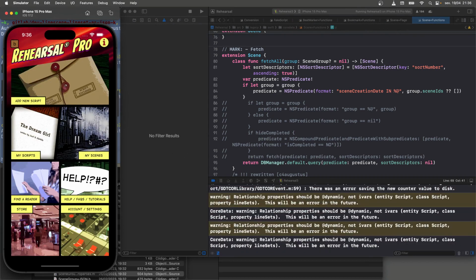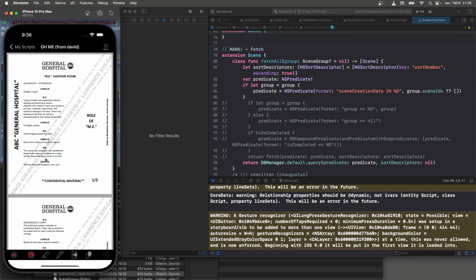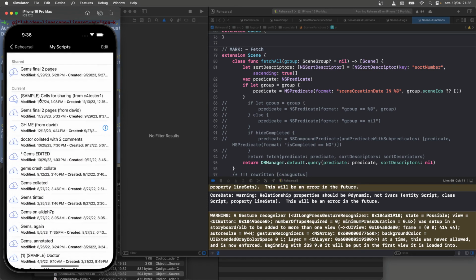And that's what's going to be happening in the back end with the synchronizer. So we can see this is a collection of all the scripts I have on the server. None of them are downloaded. That's what these clouds represent. But when I go to download this, right, so there's no script locally here. When I go to download this, it's going to receive two things. It's going to receive JSON from the back end, which is effectively the metadata, because the main data here is a script, which is a PDF file. It's binary. This doesn't get stored in the database anyway. This is stored as a separate file. All that goes into the database is the metadata that describes this. But that metadata comes down as JSON. It gets converted to these in-memory